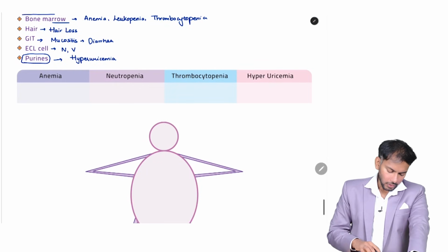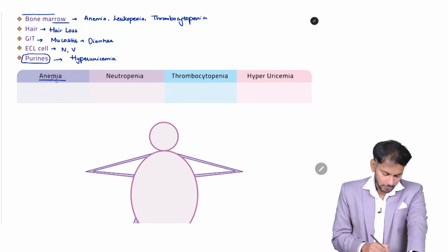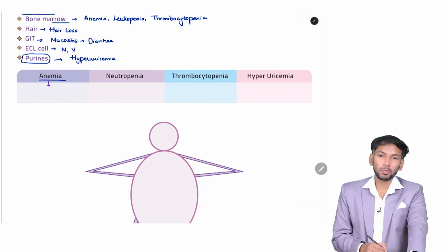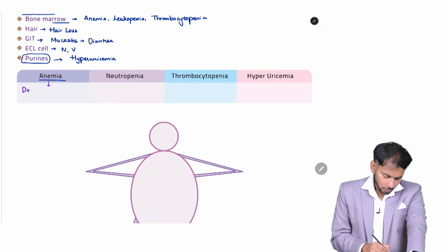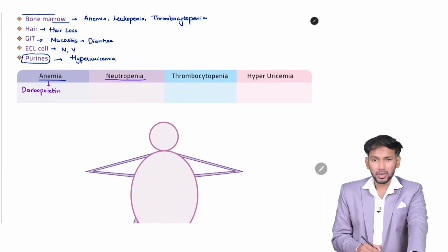So if a person has anemia, what should you do? We talked about this in the heme chapter. You should give an erythropoietin analog. It is darbepoetin or epoetin. If a person has neutropenia, what should you give? G-CSF or GM-CSF.